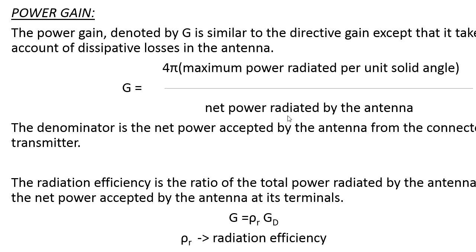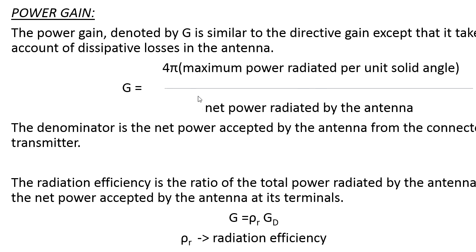Net power means the total power minus signal loss, that is, the total power radiated by the antenna minus the power losses that appear at the antenna. So that is what is called net power.